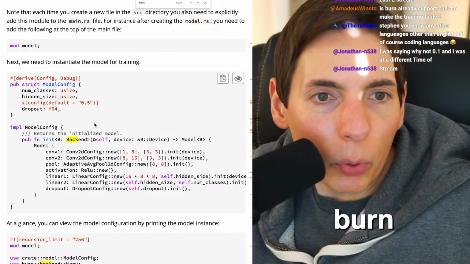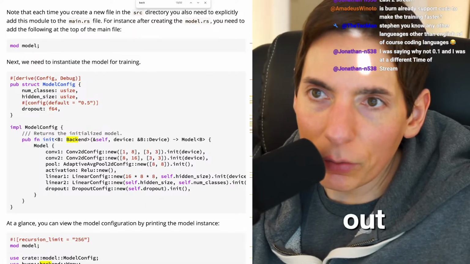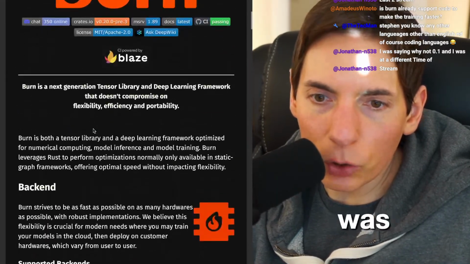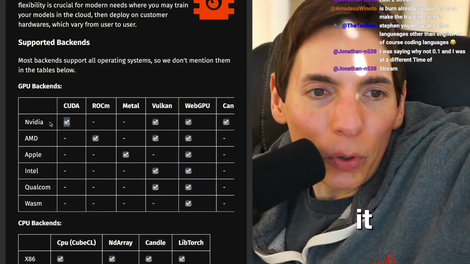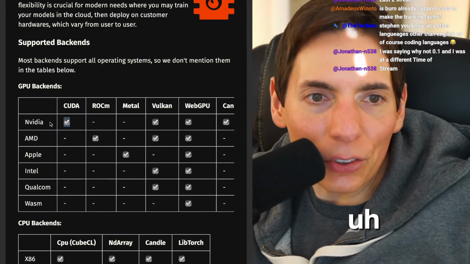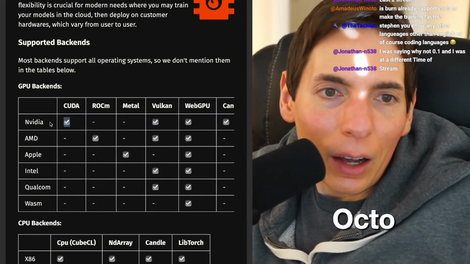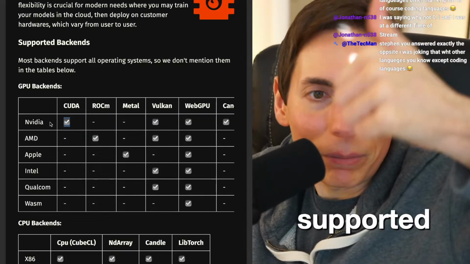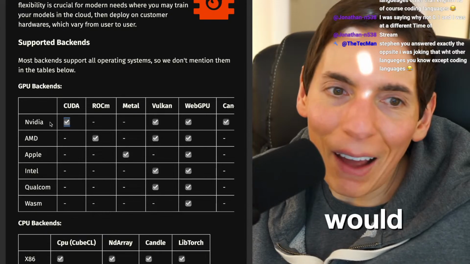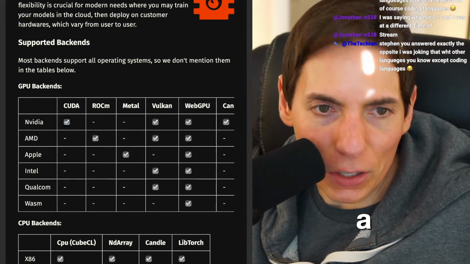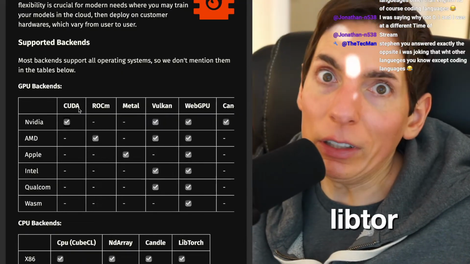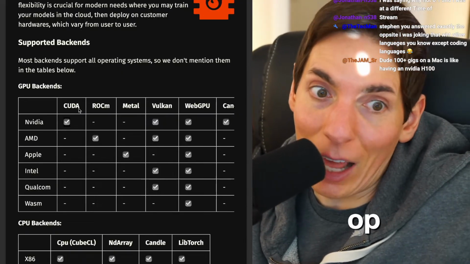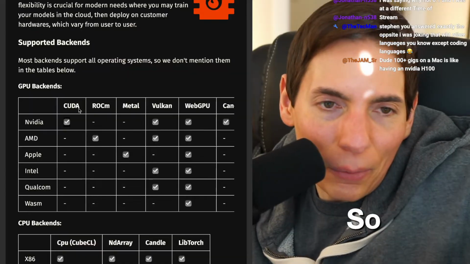Has Burn already supported CUDA? Yeah, I think so. Let's check it out. There was a list of supported things here. NVIDIA CUDA. Yep, it is. It supports CUDA, you guys. Burn is supported with CUDA. And it would be faster. It would be a bunch faster. I don't know if it could be a lot faster than, say, LibTorch, because LibTorch is heavily used by a lot of people and has been optimized a lot over the years. So, and that's how it goes.